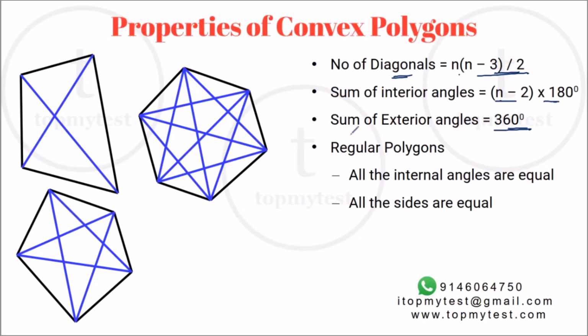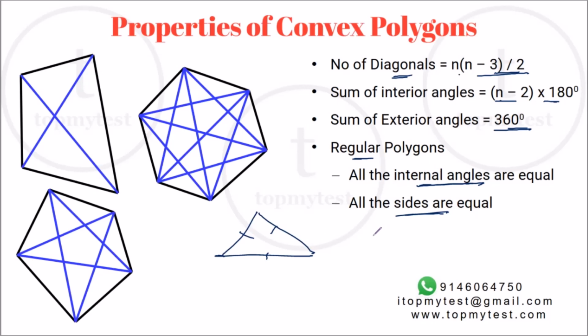Now, a regular polygon is one which has all internal angles equal and all sides equal. So in case of a three-sided figure, an equilateral triangle would be a regular polygon of three sides. All angles are equal, all sides are equal.